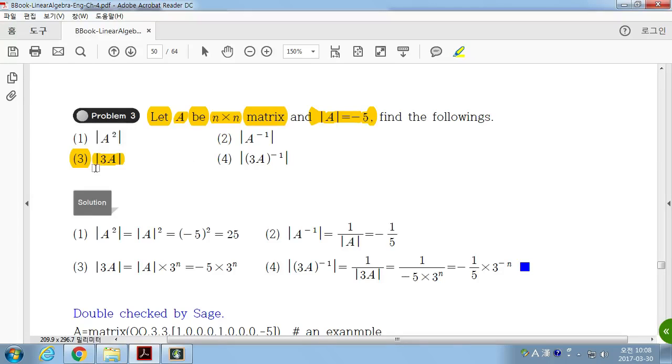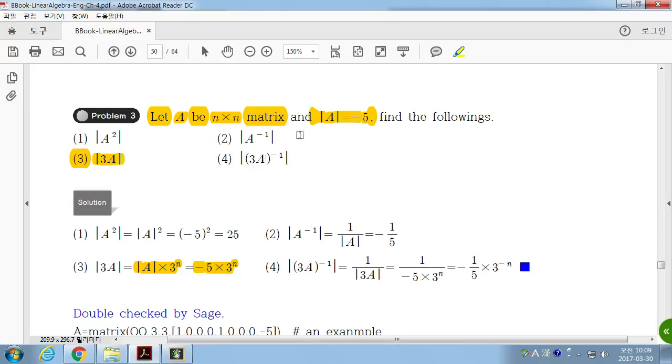n by n matrix. So, multiplying matrix A by 3 means multiplying every row by 3. Right? Then in the determinant, a factor of 3 comes out for each row. How many 3s came out? n of them, right? Then how many 3s do you have to multiply the determinant of A by? n of them. So, since each row of matrix 3A is a multiple of 3 of the corresponding row of A, you have n factors of 3. So you should multiply the determinant of A by 3 n times, like this.